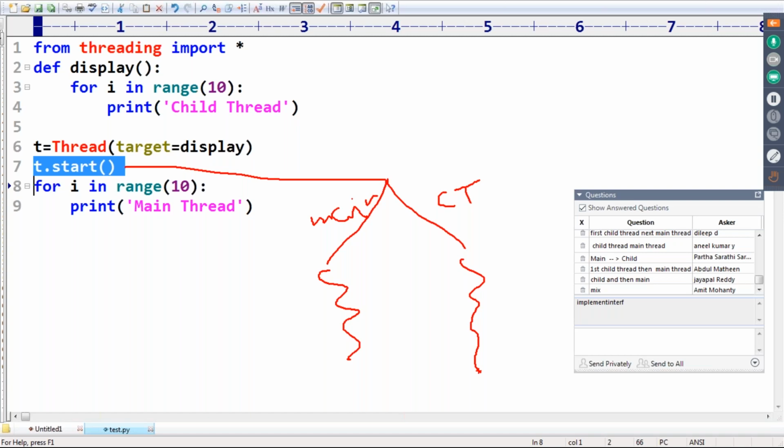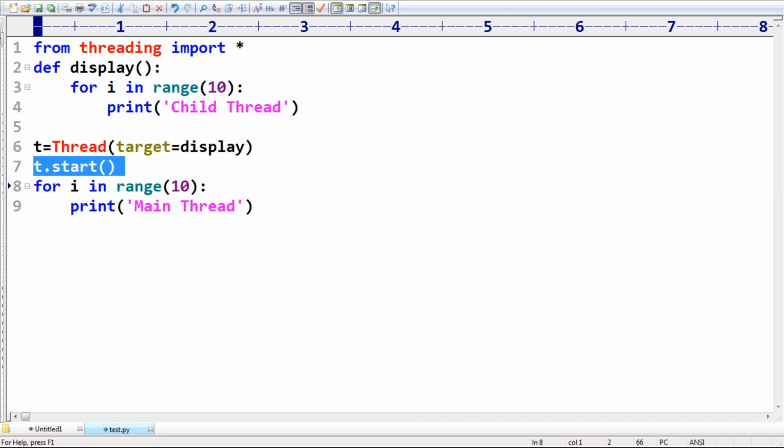Okay, some mixed output by default we are going to get. Then immediately you may ask, sir, if you are not giving the guarantee for the order of execution, how can you use this multi-threading concept? Anyone having this doubt? You can't tell exactly what output we are going to get, sir.